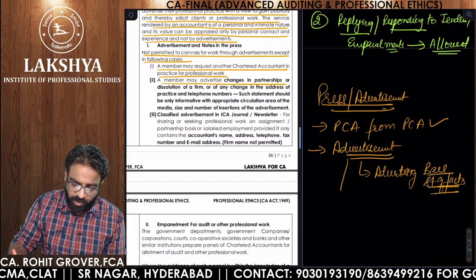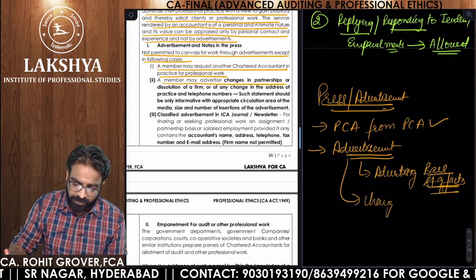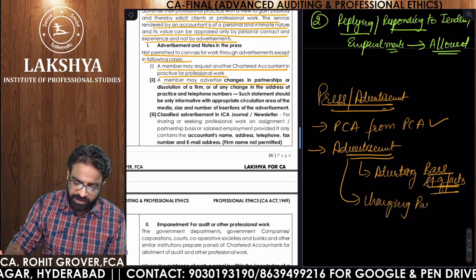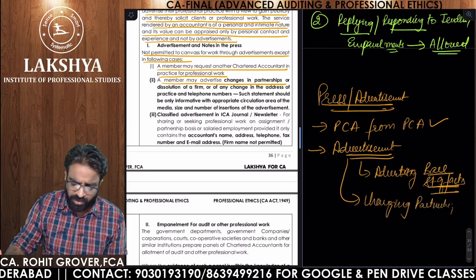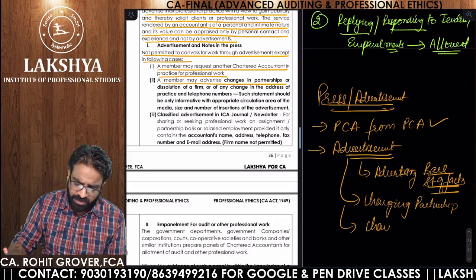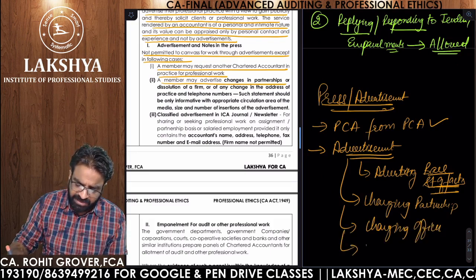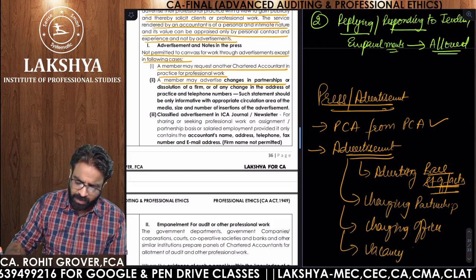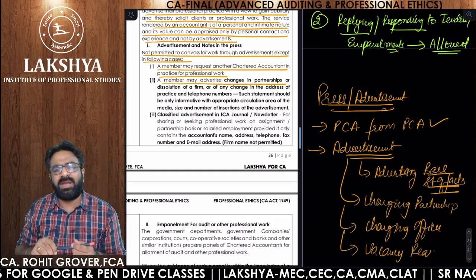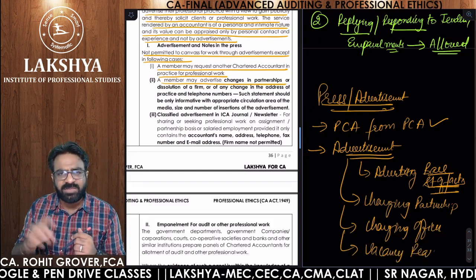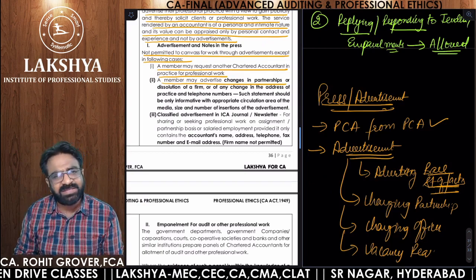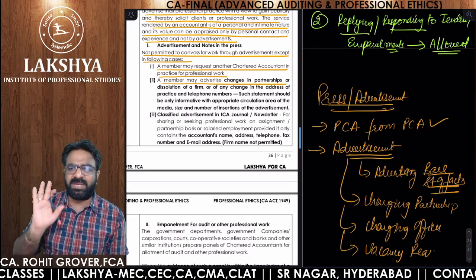Say for example, you are changing your partnership, a simple bare statement of facts. You are changing your office or shifting your office, am I correct or not? You are giving the vacancy requirements. So simply give the advertisement in the newspaper, that is allowed. A press release in the newspaper is allowed.